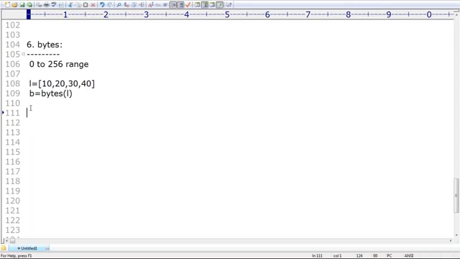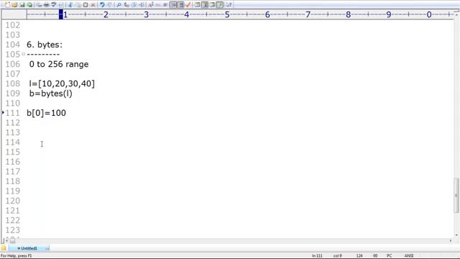Next, here is one more point. What is the value of B of 0? B of 0 is 10, because the first value inside B we can access by using the index. B of 0 is nothing but 10. Now my question is, I want to change B of 0 to 100. Is it possible or not possible?